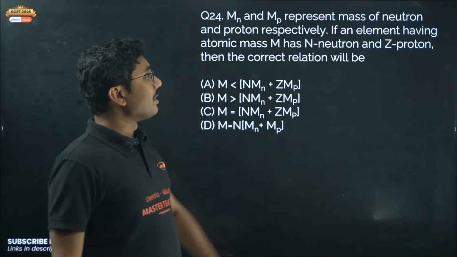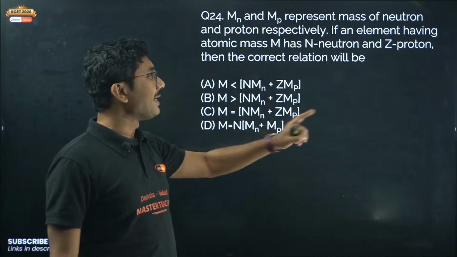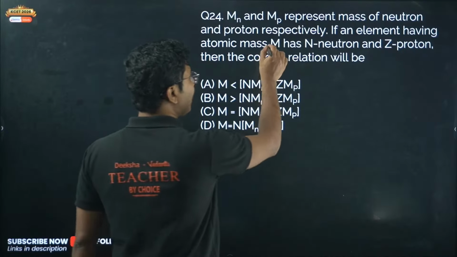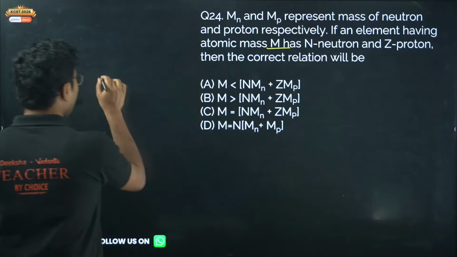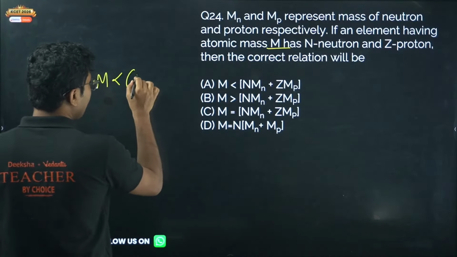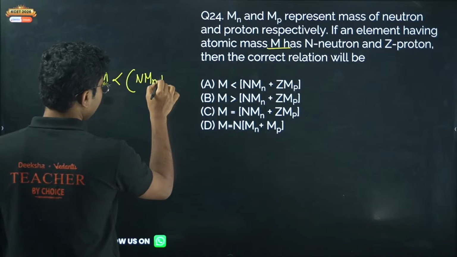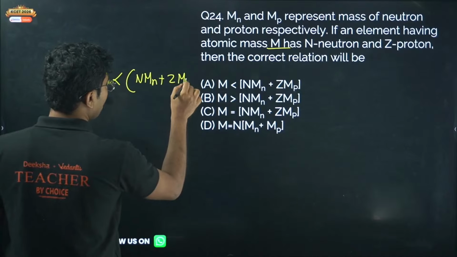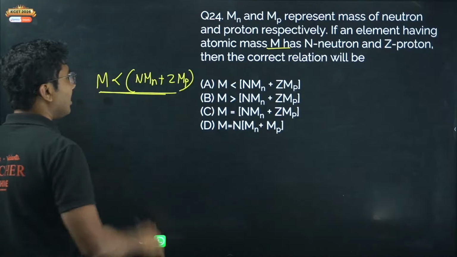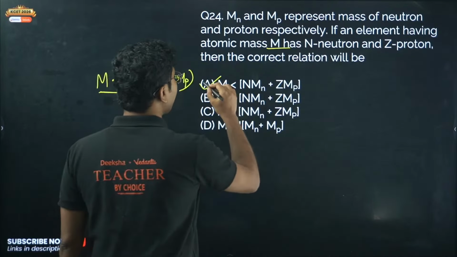Mn and Mp represent the mass of neutron and proton respectively, if an element has atomic mass capital M. So atomic mass M is always less than the total mass of the neutrons plus the mass of the protons. It is always less than the total mass because that is called mass defect. So the correct answer is option A.